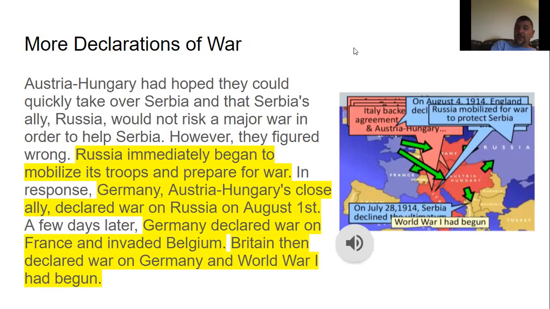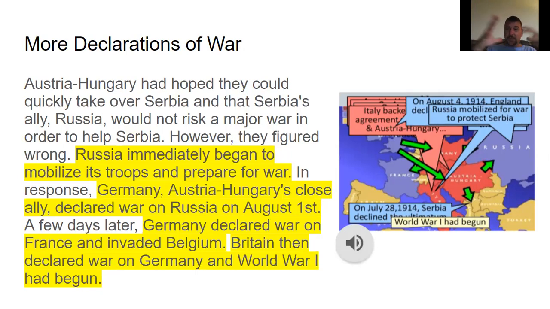But Austria-Hungary hoped they could quickly take over Serbia, and then Serbia's ally, Russia, wouldn't risk a major war in order to help Serbia. But they were wrong, because Russia immediately began to mobilize its troops and prepare for war when Austria-Hungary declared war on Serbia. So in response, what did Germany do? Germany, which was Austria-Hungary's ally, declared war on Russia on August the 1st. And a few days later, Germany declared war on France and invaded Belgium.